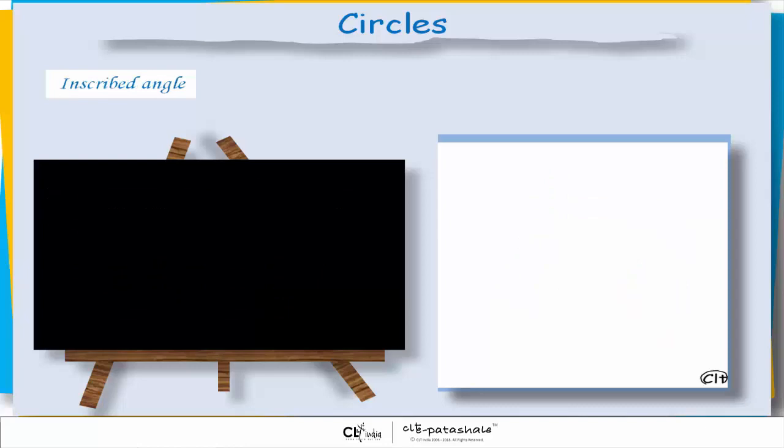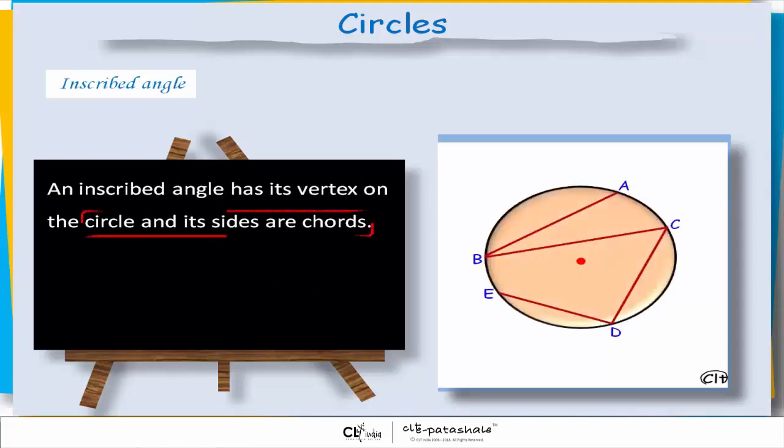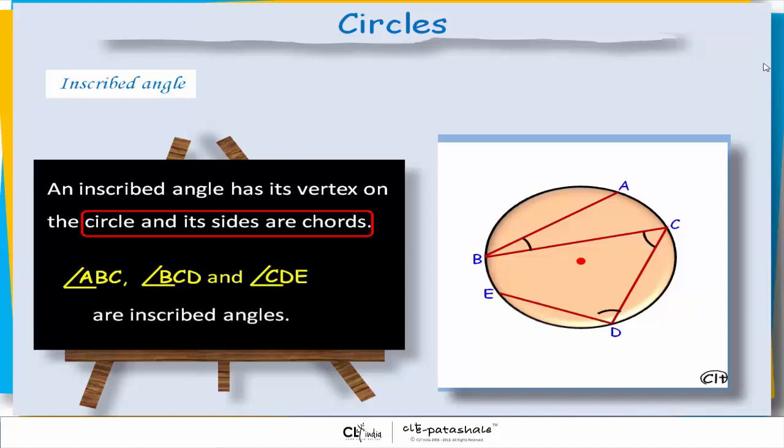Inscribed angle. An inscribed angle has its vertex on the circle and its sides are chords. Angle ABC, angle BCD and angle CDE are inscribed angles.